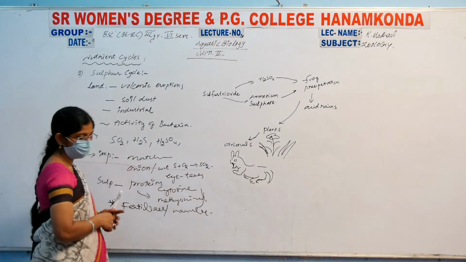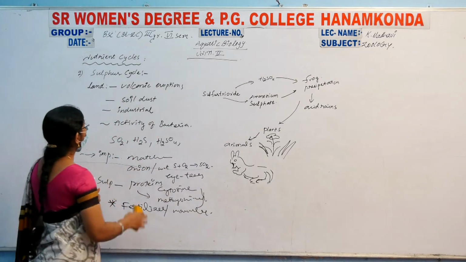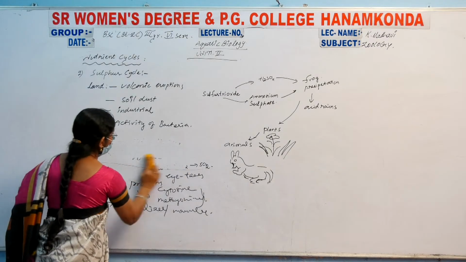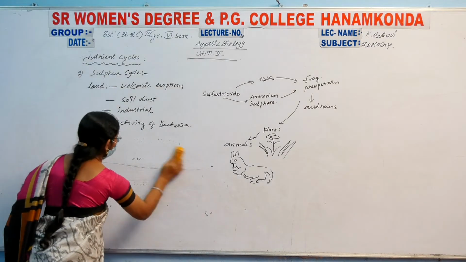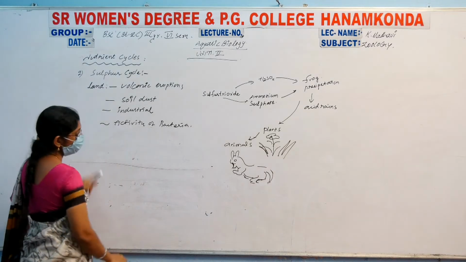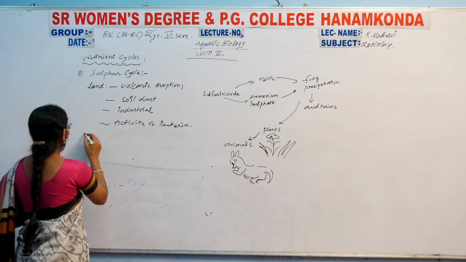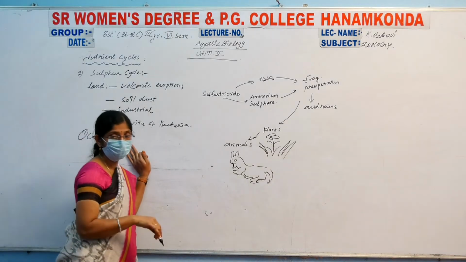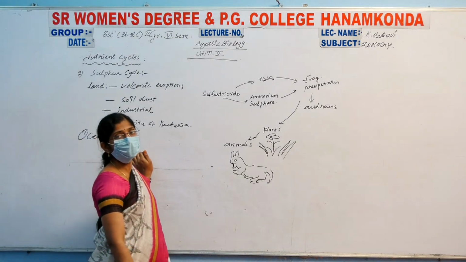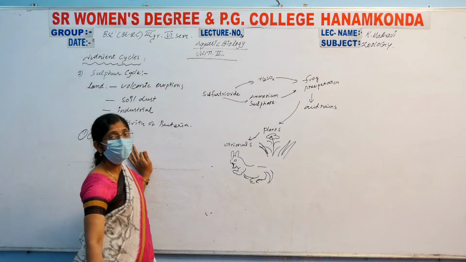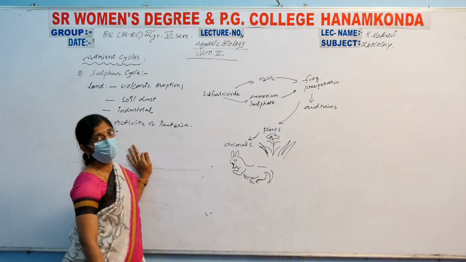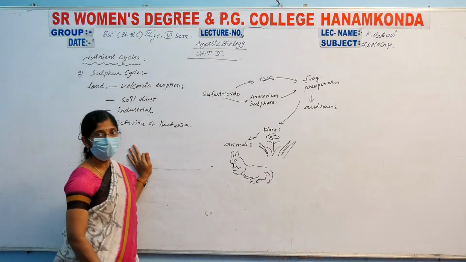Right, and next, another source of sulfur is the oceans, water, aquatic bodies. The earlier one was from the land resources. Another resource is from the oceans, those are deep seas. In the sea, the deepest part is known as the benthic region.